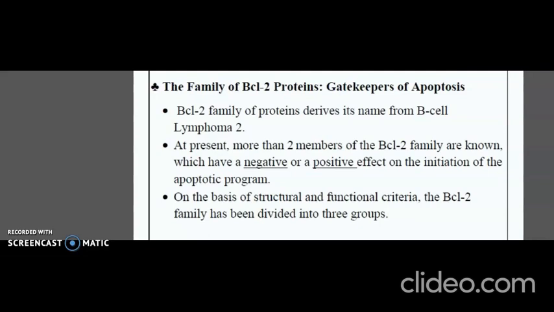The BCL2 family of proteins derives its name from B-cell lymphoma 2. At present, more than 20 members of the BCL2 family are known, which have a negative or positive effect on the initiation of the apoptotic program. On the basis of structural and functional criteria, the BCL2 family has been divided into 3 groups.